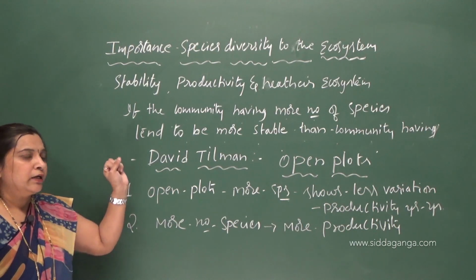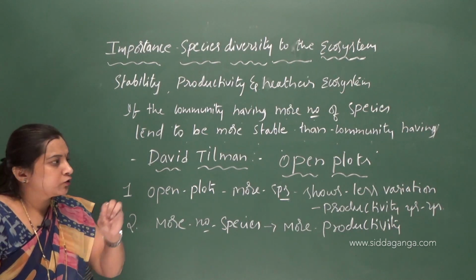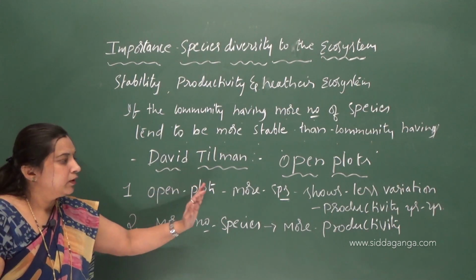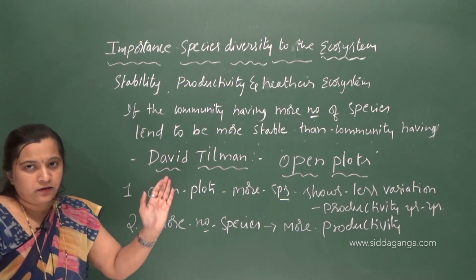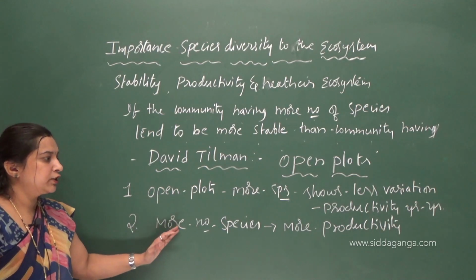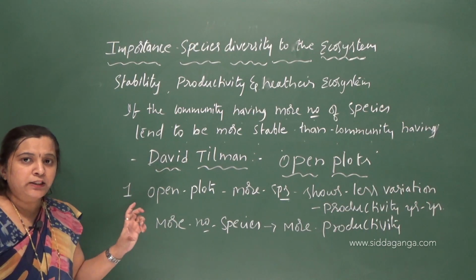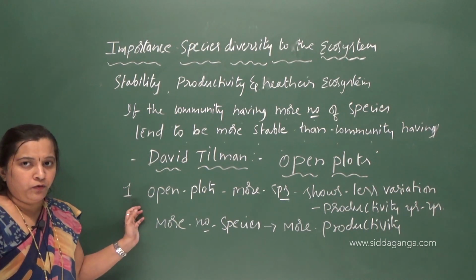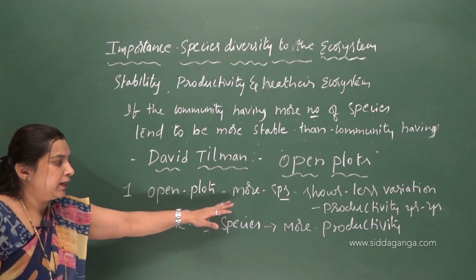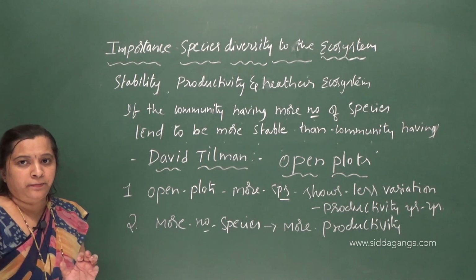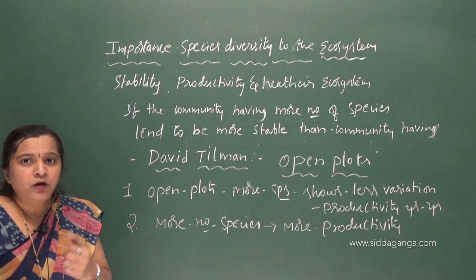If the community has more species, if the species richness is more, that community will be stable. The more the number of species, the more stable the community, and the more the productivity. So species richness plays a very important role. High biodiversity is important for stability as well as productivity. This is the importance of species diversity to the ecosystem.